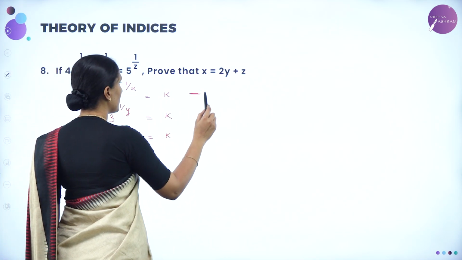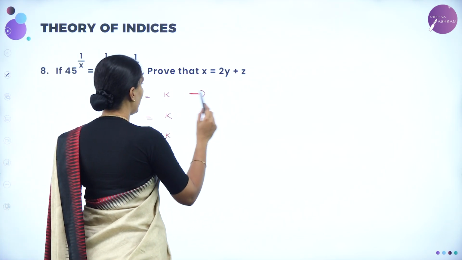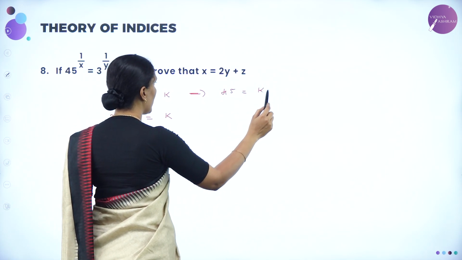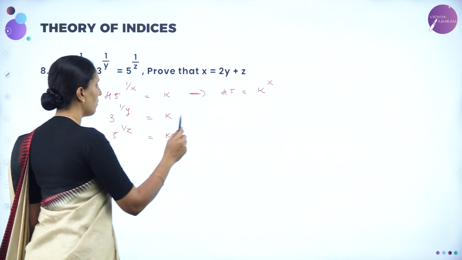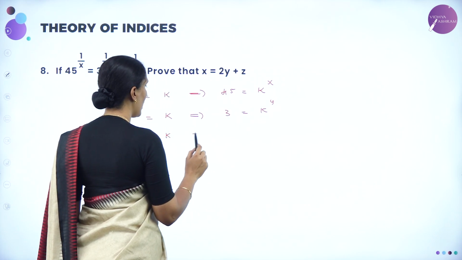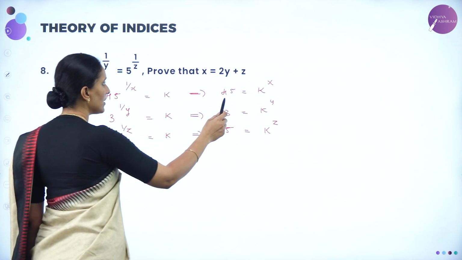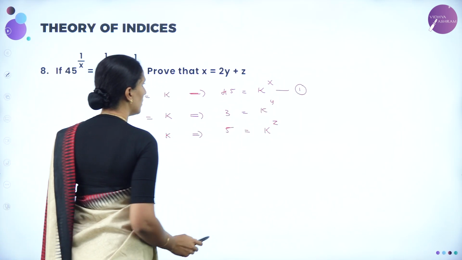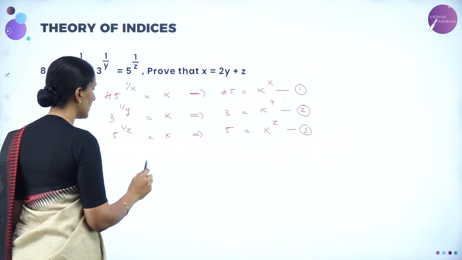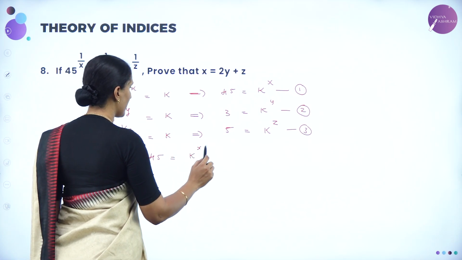So this implies, if you convert this to the exponent, then we will get 45 is equal to k to the power x. So now here we will get 3 is equal to k to the power y, and here we get 5 is equal to k to the power z. Now consider the first equation here. So this is the second, this is the third.